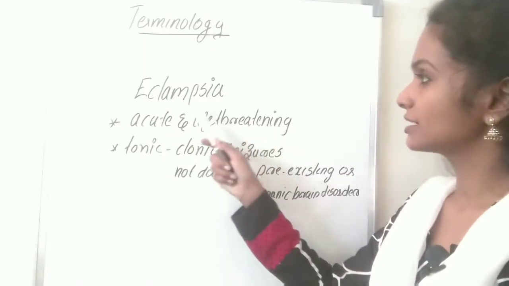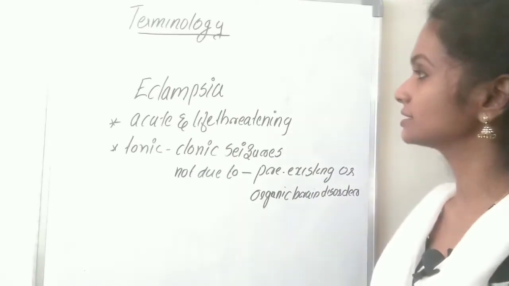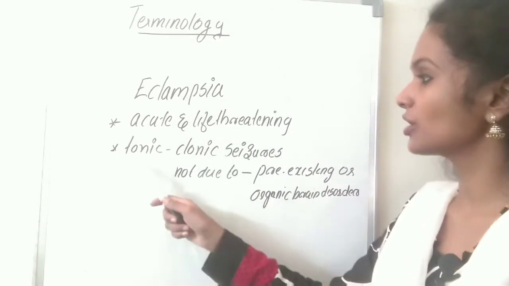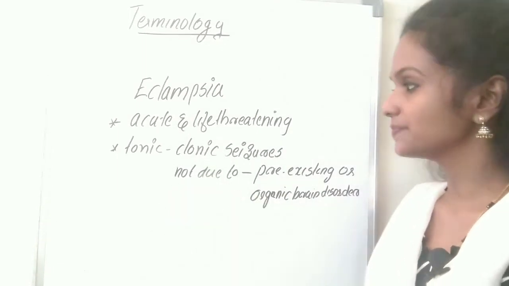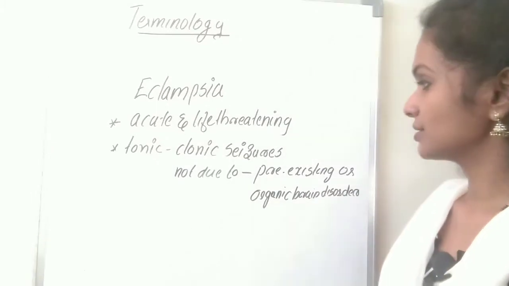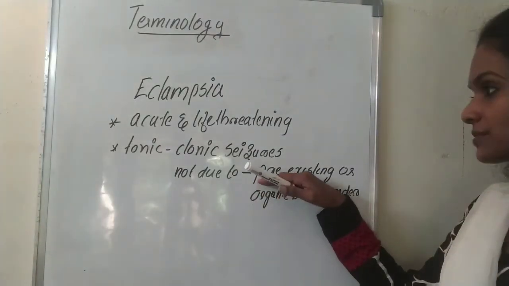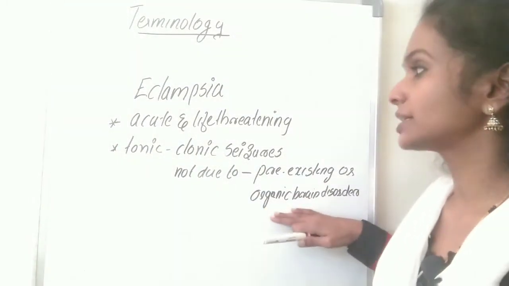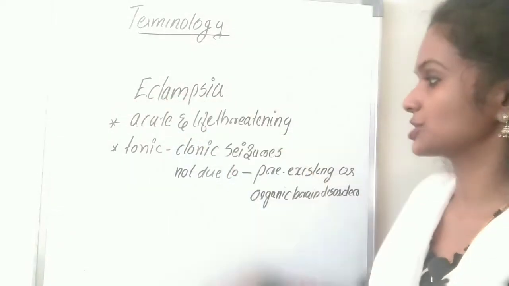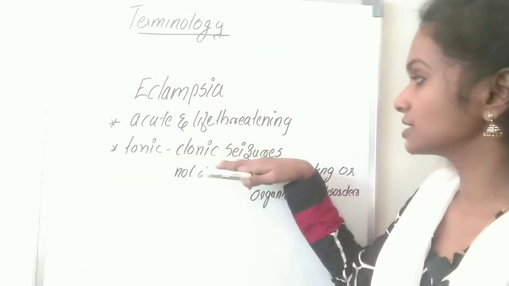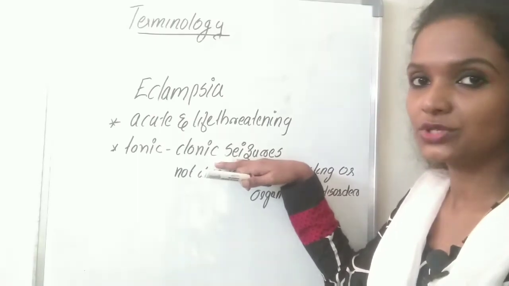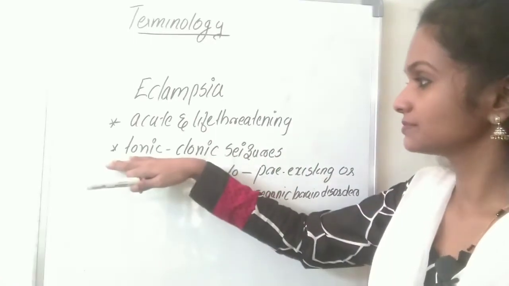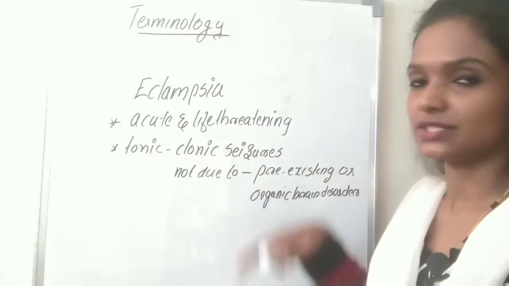Another terminology we can learn is eclampsia. Eclampsia is an acute and life-threatening condition in which there is a chance of tonic and clonic seizures for the pregnant woman. It is not due to any pre-existing seizure condition or any organic brain disorder. It occurs only during pregnancy. In tonic clonic seizures, the patient becomes unconscious and violent involuntary movements of the muscles occur.